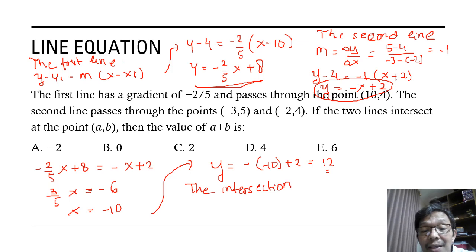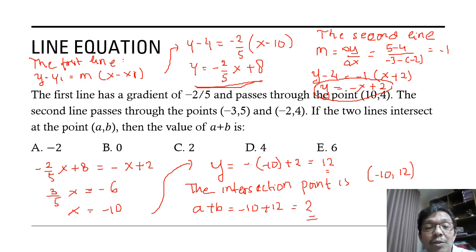The intersection point is x = -10 and y = 12. You can think of this as (A, B) in this problem. So A plus B is -10 plus 12, which is 2. So the answer is C, 2.